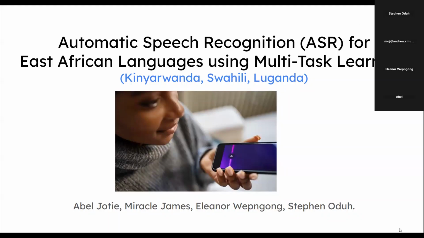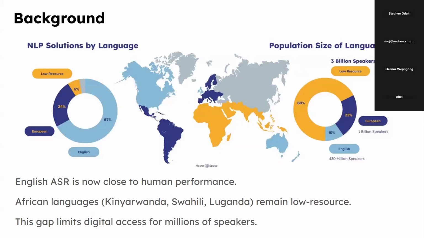Our project focuses on automatic speech recognition for three African languages: Kinyarwanda, Swahili, and Luganda. These languages are spoken by over 200 million people across East Africa and Central Africa. Despite this huge user base, they remain underrepresented in modern speech technology tools.